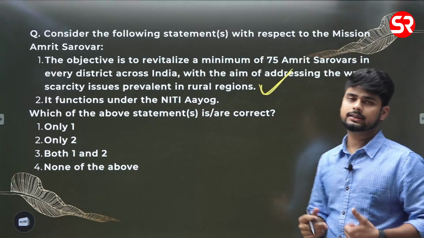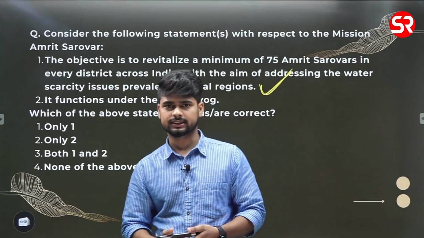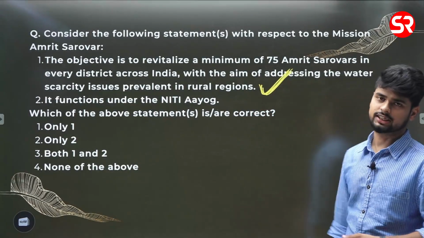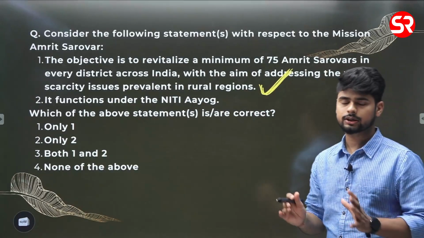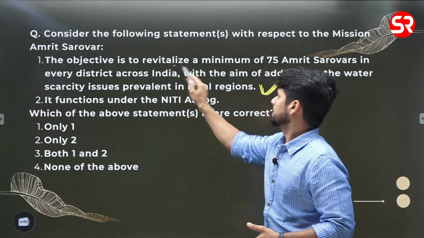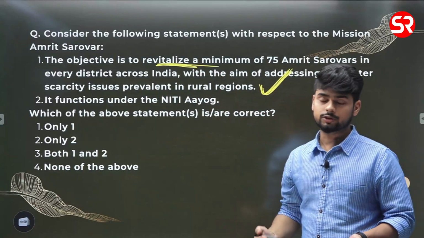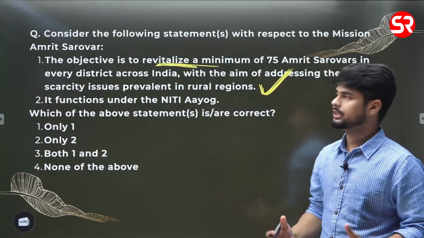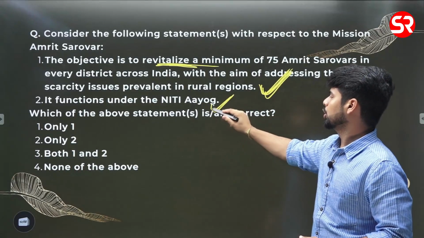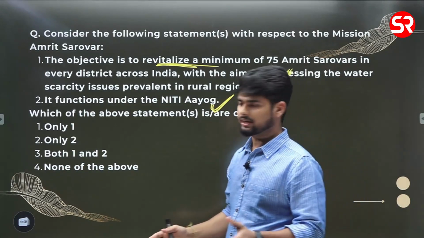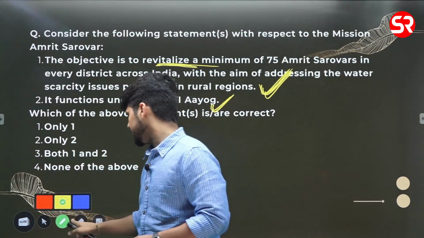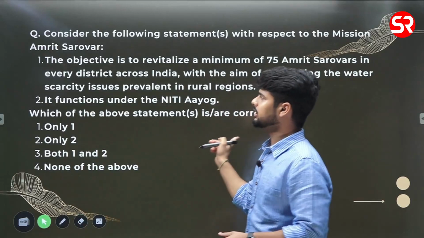In the last year of Azadi ka Amrit Mahotsav, when the 75th Independence year was completed, Modi ji launched Mission Amrit Sarovar. Its objective was to fight water scarcity by developing and rejuvenating the water bodies, the lakes, in the districts of India. It functions under NITI Aayog. Not really, it has 8 different organizations; various ministries are involved in its implementation. So here only one is the right answer.